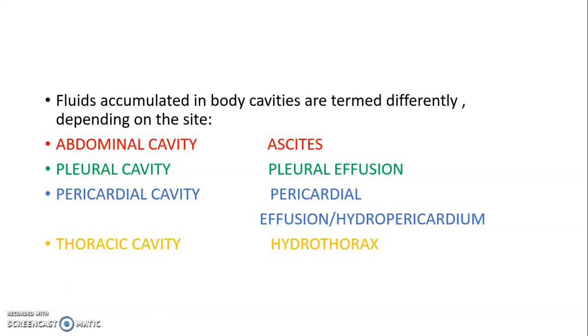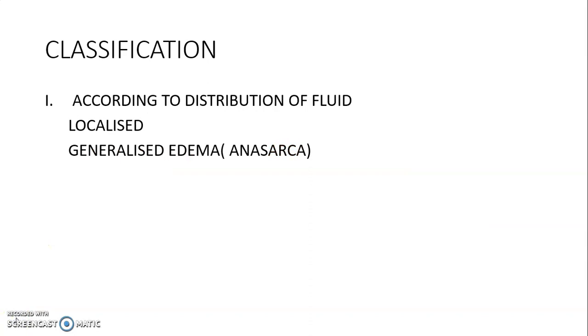Depending upon the fluid that accumulates in body cavities, it is termed ascites when fluid is accumulated in the abdominal cavity. When the pleural cavity is involved, it is known as pleural effusion. If fluid is seen in the pericardial cavity, then it is pericardial effusion or hydropericardium, and hydrothorax when fluid accumulates in the thoracic cavity. Now, classification of edema.